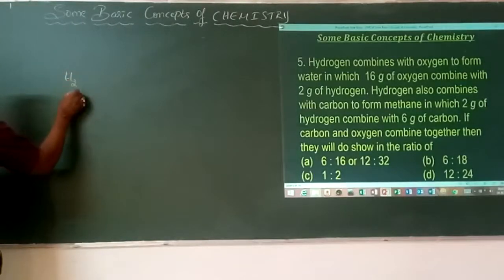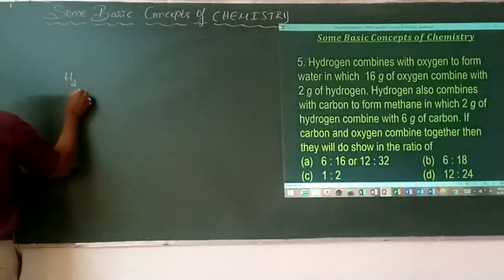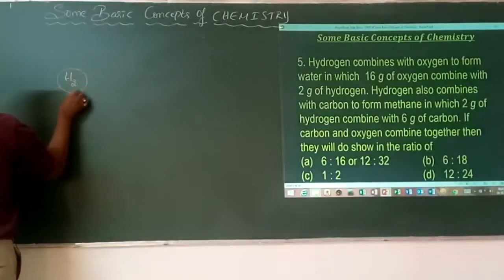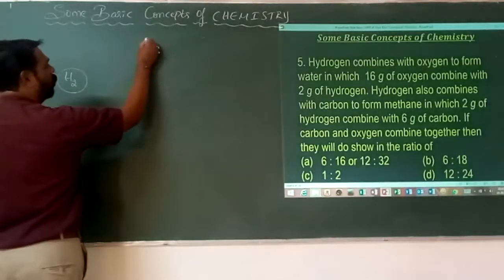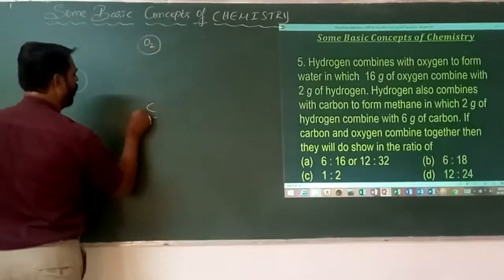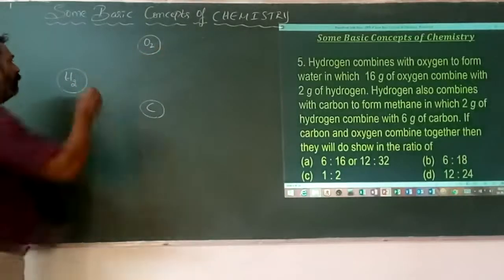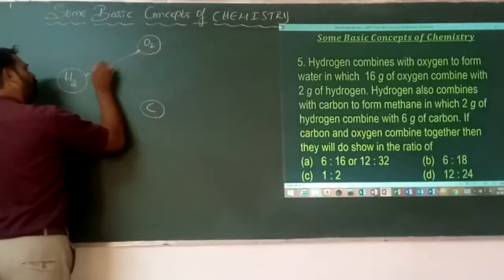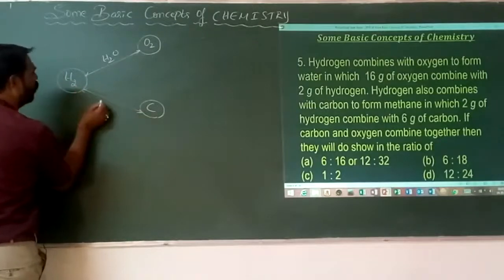Let's take hydrogen of how many grams? Hydrogen is one element. Hydrogen can combine with not only the oxygen but also the carbon. What are the various elements here? Hydrogen combines with oxygen to form water. Hydrogen also combines with carbon to form methane.